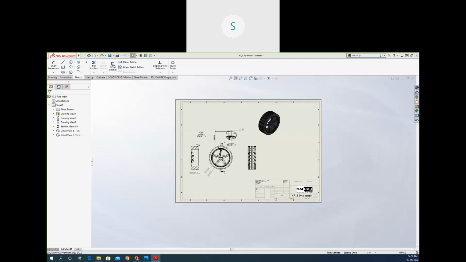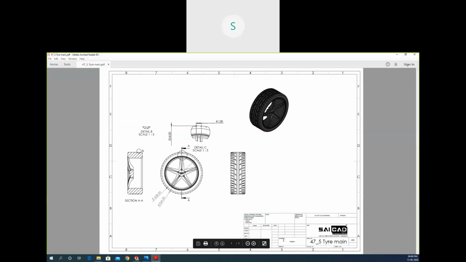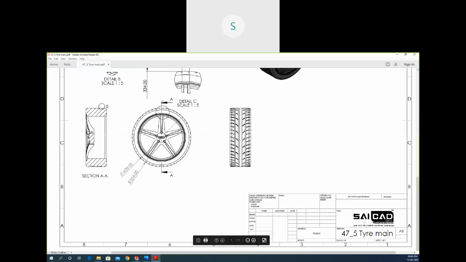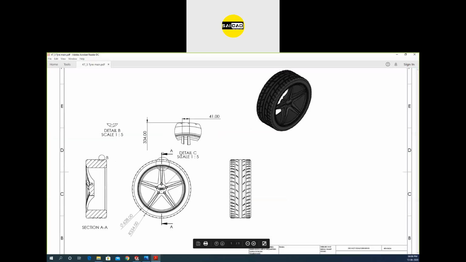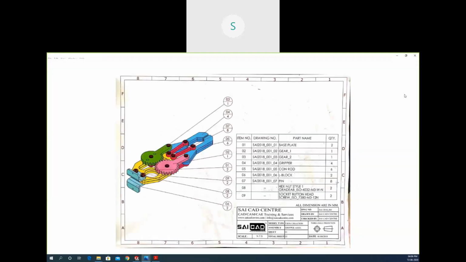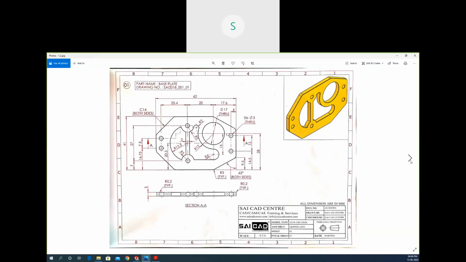Okay, so if you see here now, we have a drawing created. We have the logo also, we have all the details that I have entered here, we have all the views. We can use some lines to separate these views to create some proper drawings. If I show you, we have these kind of drawings that you can create from here. Okay, these are the snapshots.